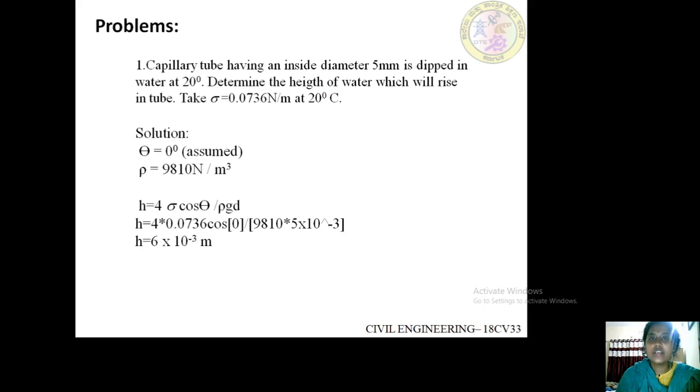Since it is given as capillary water, we have to take theta equal to 0, and the rho in Newton per meter square, we have to multiply 1000 by 9.81, and sigma value is given. So directly use the formula and substitute the given values to get the value of h.